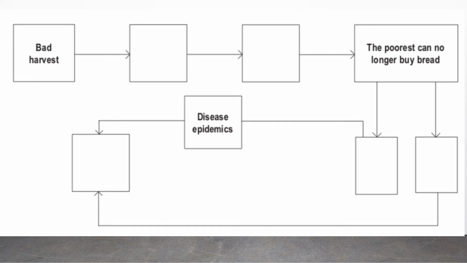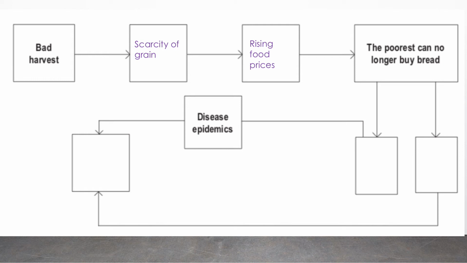This is a diagram given in our textbook and everyone should know how to solve this. First, let's understand this diagram. France was going under really bad climatic conditions. So that led to bad harvest. What did bad harvest lead to? It led to the scarcity of grains. And what happens when there's scarcity of grains? The food prices will rise.